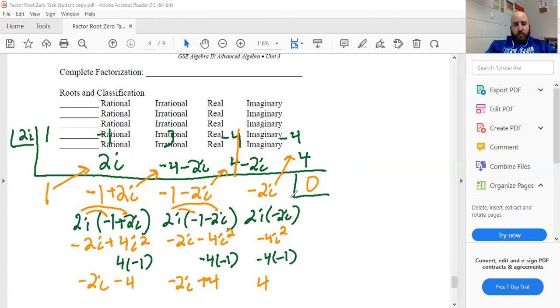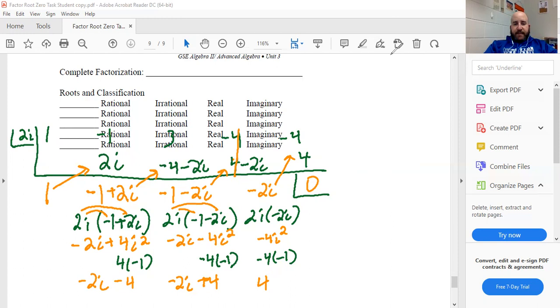All right, so again, it's a little different from doing this in class. Hopefully you got enough room over here. We're going to have to do synthetic division a second time. I'm going to kind of squeeze it in. If you wrote this too big though and don't have room, you can do this second synthetic division on a sheet of paper and staple it in and turn it in with your packet.